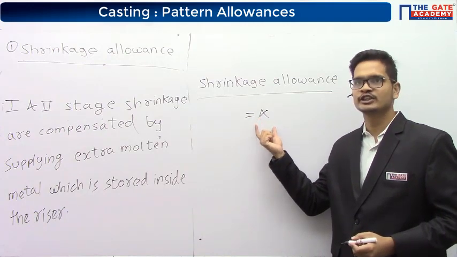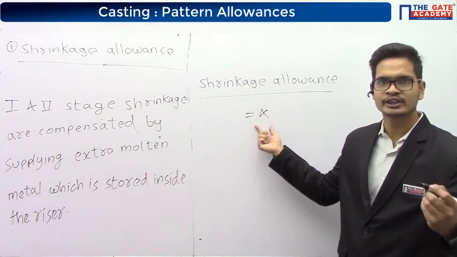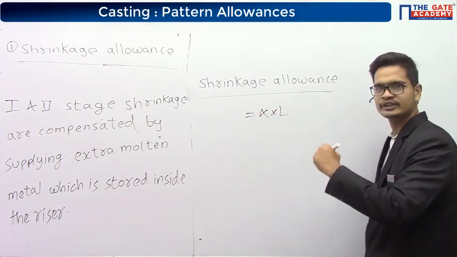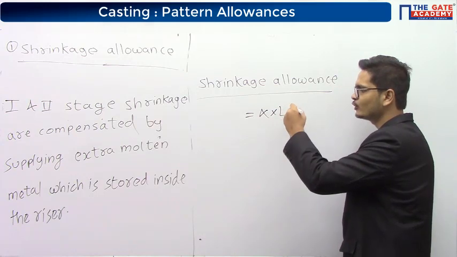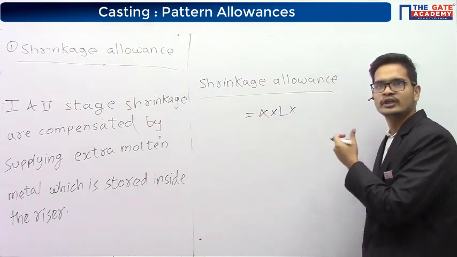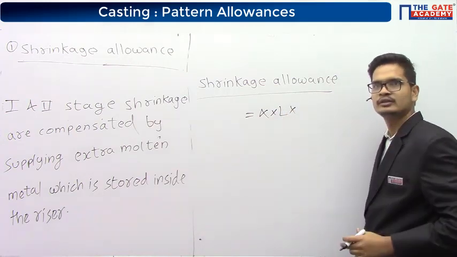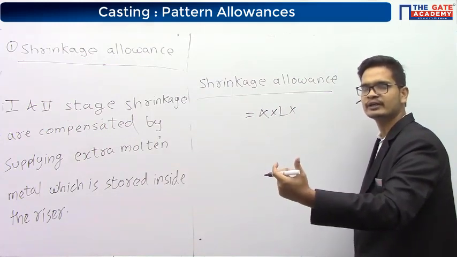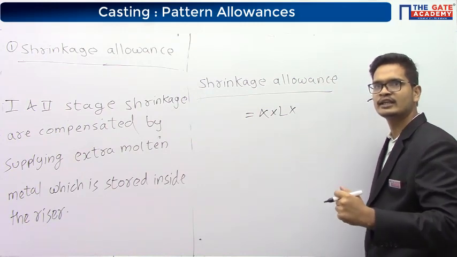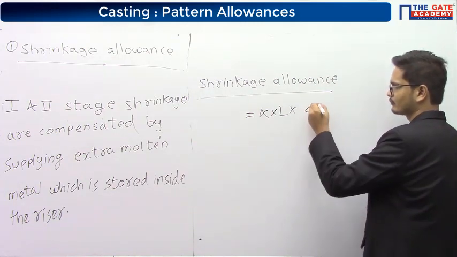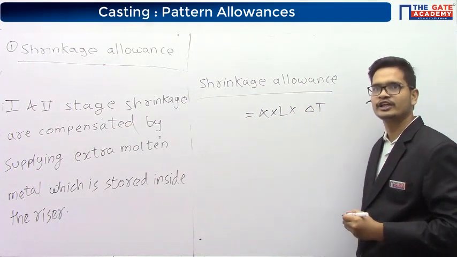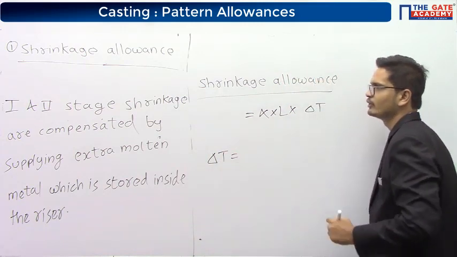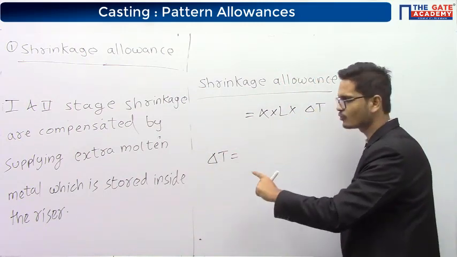This coefficient of thermal expansion is multiplied with the dimension. Suppose we are talking about the length: coefficient of thermal expansion, into length, into what comes here? L alpha delta T, right? L alpha delta T. Very good, Sunil. For the shrinkage allowance, what will be delta T?